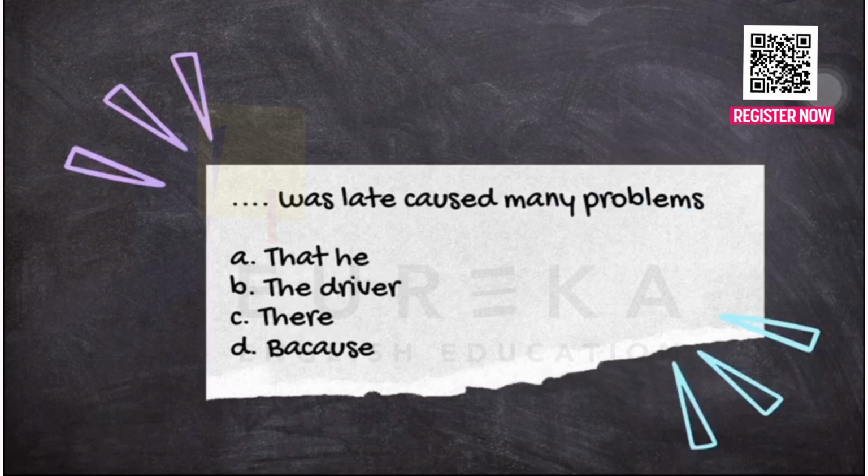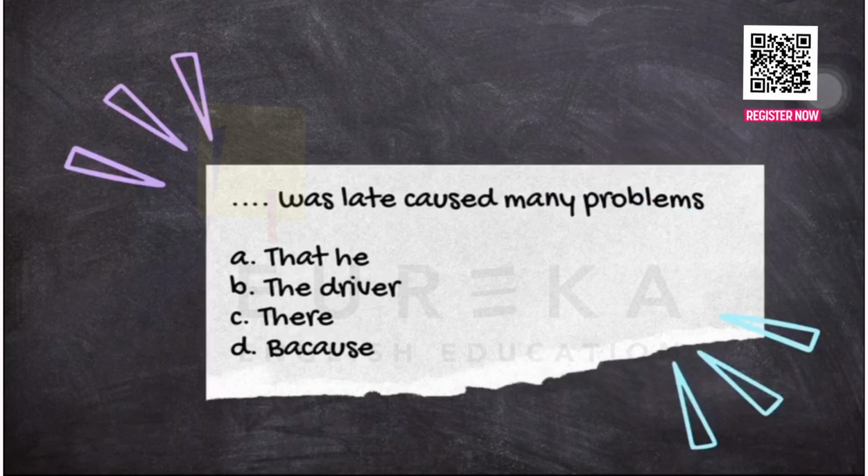Okay, now we see in the question here, there are two verbs, was and caused. So it consists of two clauses, so it needs a connector. Remember, if there are two clauses, they must be joined with a connector. So here we are missing the connector and the subject. So of the multiple choices, only answer A consists of a connector and subject. So the correct answer is A, that he was late caused many problems.